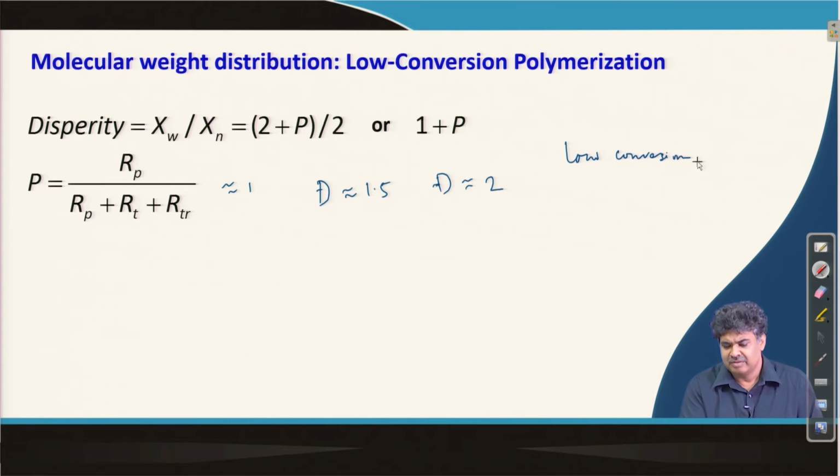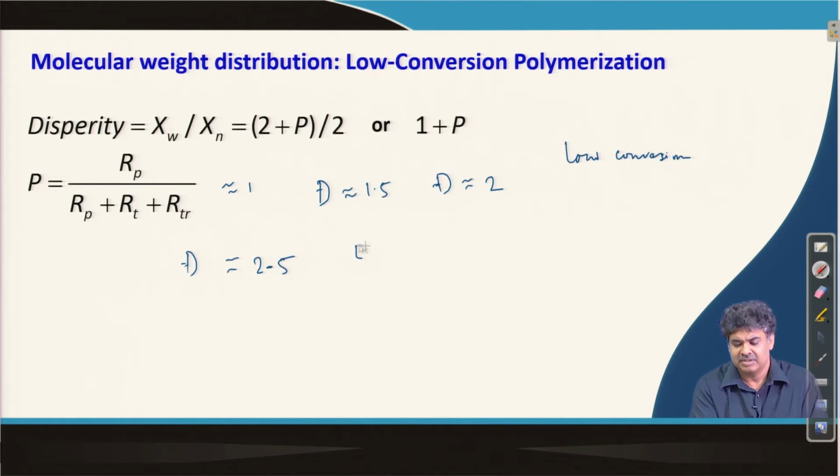Now, the maximum value, the upper limit of dispersity, if there is a mixture combination of these two happening in a reaction mixture, will be somewhere between 1.5 to 2. So the highest or limiting value can be 2. The limiting or upper value of dispersity should be 2, but in effect when we synthesize a polymer by radical chain polymerization, we actually see the value of dispersity is much higher. It is generally between 2 to 5.